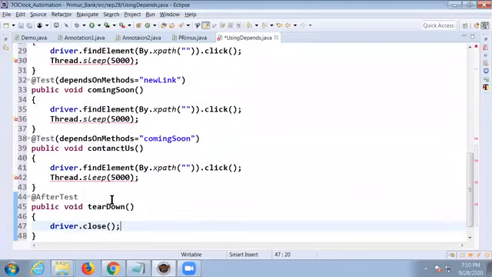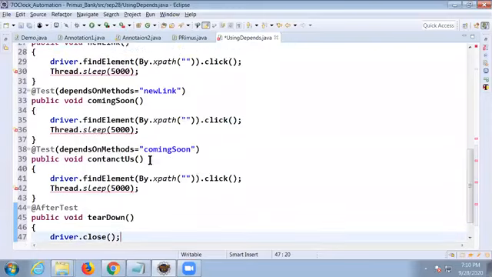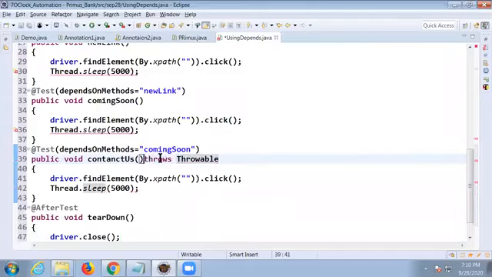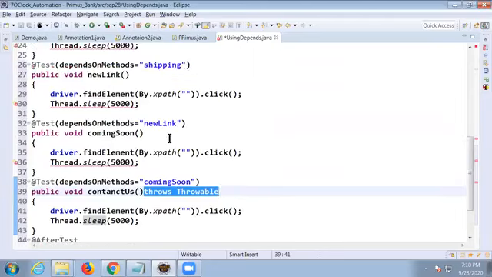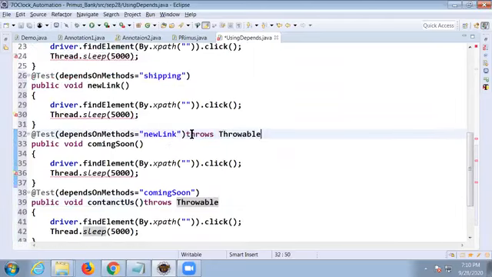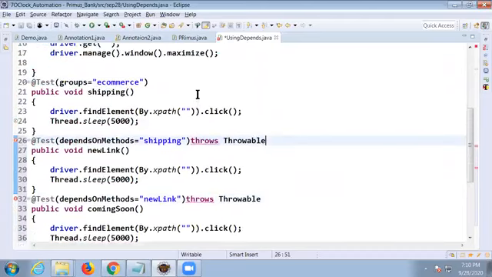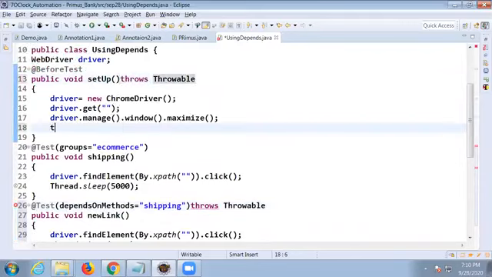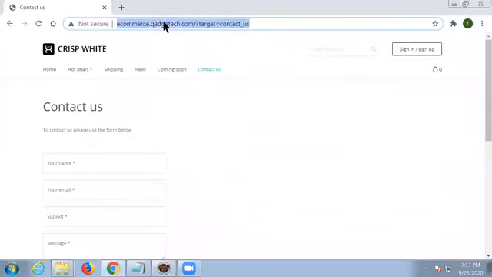Okay, so for every method, maintain that throws Throwable. Copy this and maintain it for every test method. Okay? Anything else? No, right? So here also I just want to wait for a few seconds after launching my browser. So Thread dot sleep, say 5000 milliseconds I want to wait, and define this application URL.